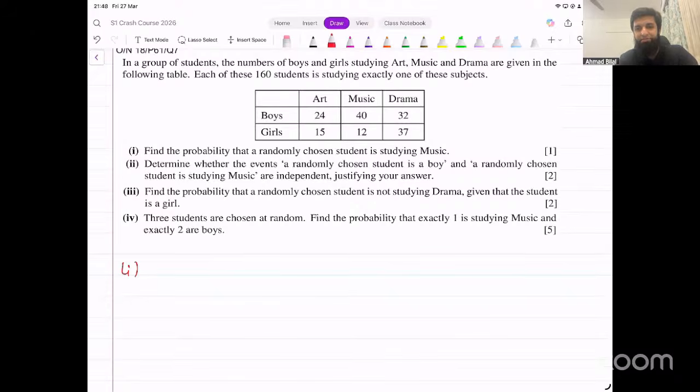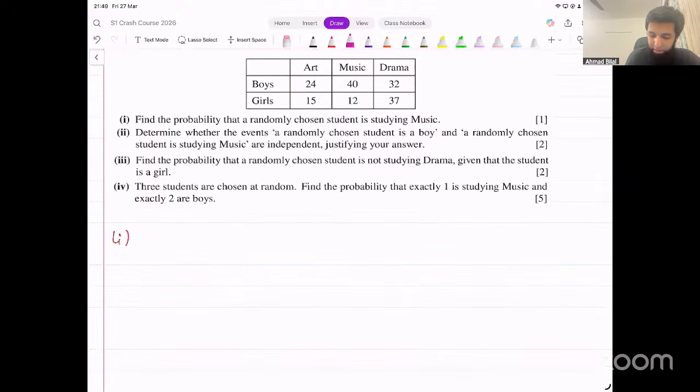All such questions in which they give you a table like this, the first thing you should always do is add row totals and column totals to the table. And that will help you with your calculations. So in this case, 24 plus 15, that is 39. 40 plus 12, that is 52. 32 plus 37 is 69.